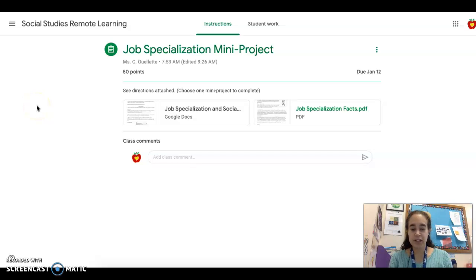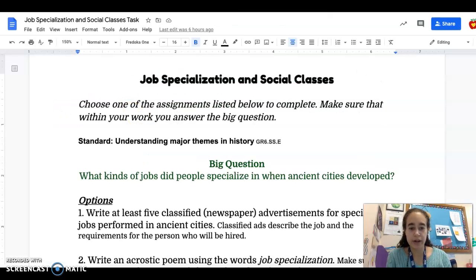For the Job Specialization mini project, you're going to find the project directions and some information to use on Google Classroom. In the assignment Job Specialization mini project, you'll find the directions attached as a Google Doc. When I click on that Google Doc, you'll see that you have a list of 3 options, and you're going to choose one of those options as your project for this assignment.